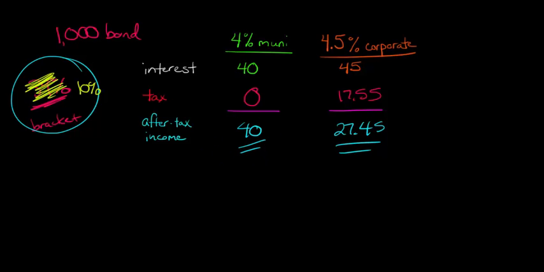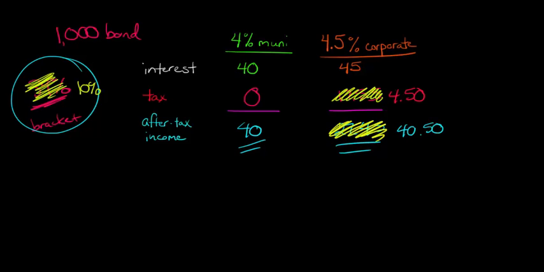However, now for the 4.5% corporate bond, you're going to have a different tax. It's not going to be $17.55. Now it's going to be $4.50. Let me make that red, so we'll just make it $4.50 tax, right? Now, we take 45 minus the $4.50, and that's going to give us, instead of $27.45, $40.50.